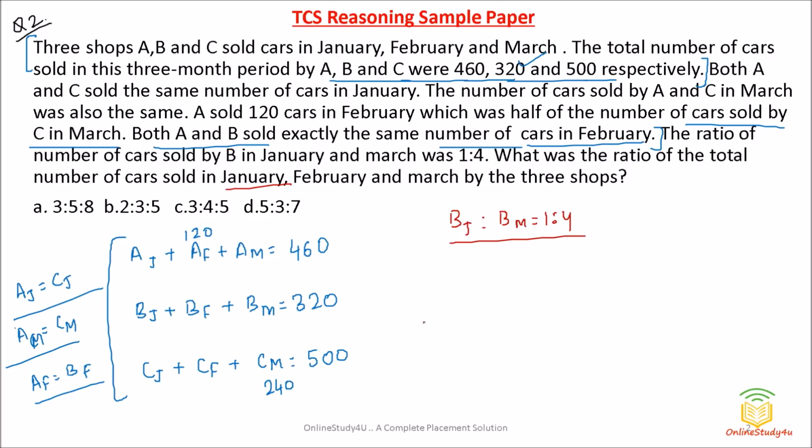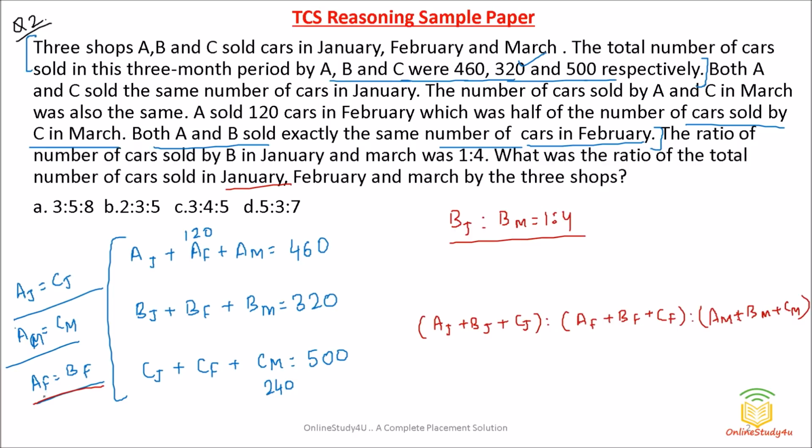That means what they are telling: the cars sold by A, B and C in January, the cars sold by A, B and C in February, and then the cars sold by A, B and C in March. This is what you have to calculate. Okay. Now, let us see if any data we can take from here.